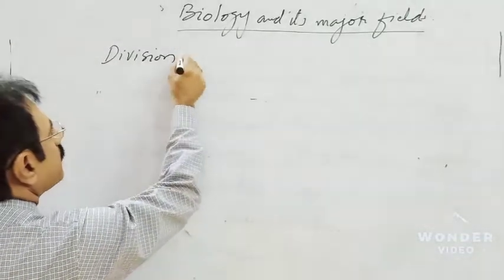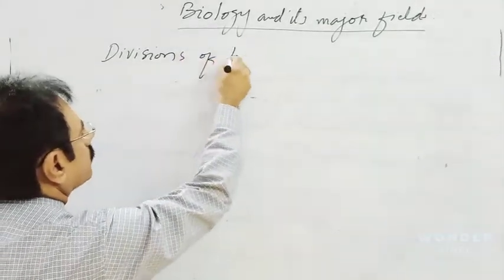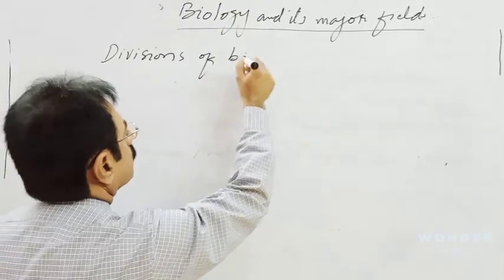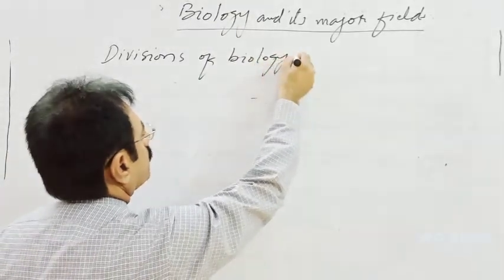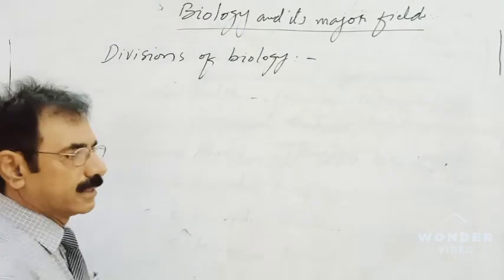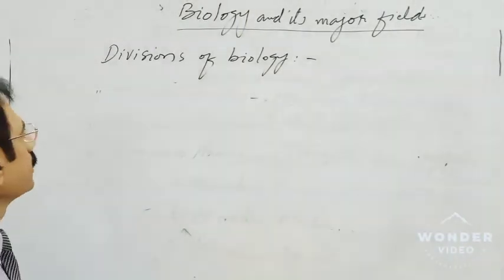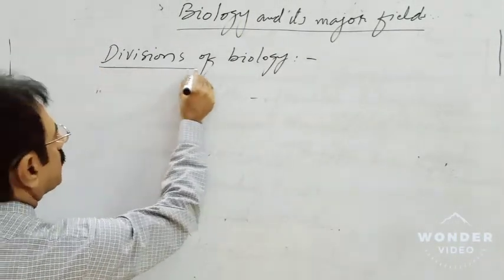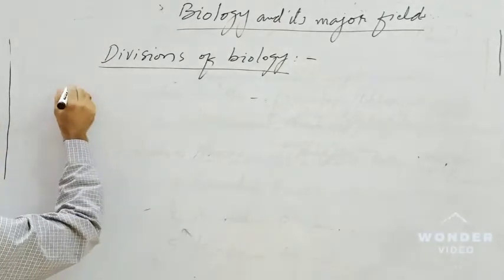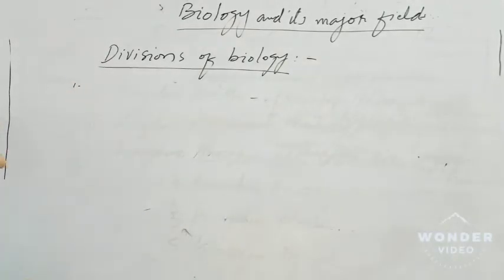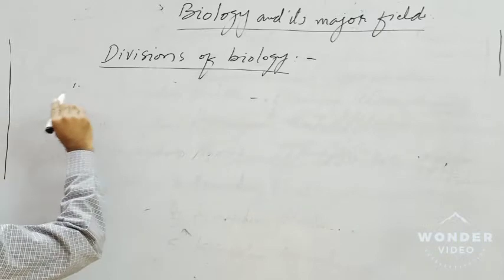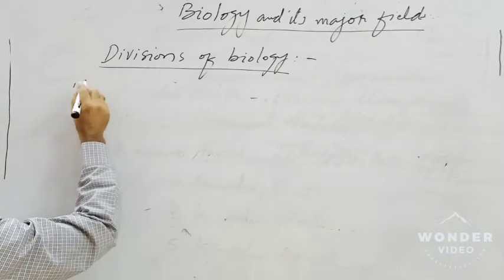Some divisions of biology. Divisions meaning small branches. These small branches of biology, some of them that will be discussed here. The divisions of biology include